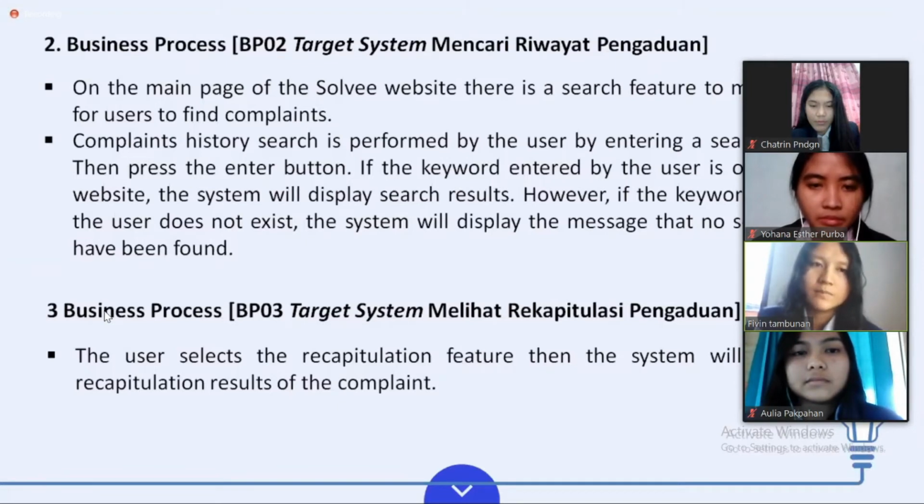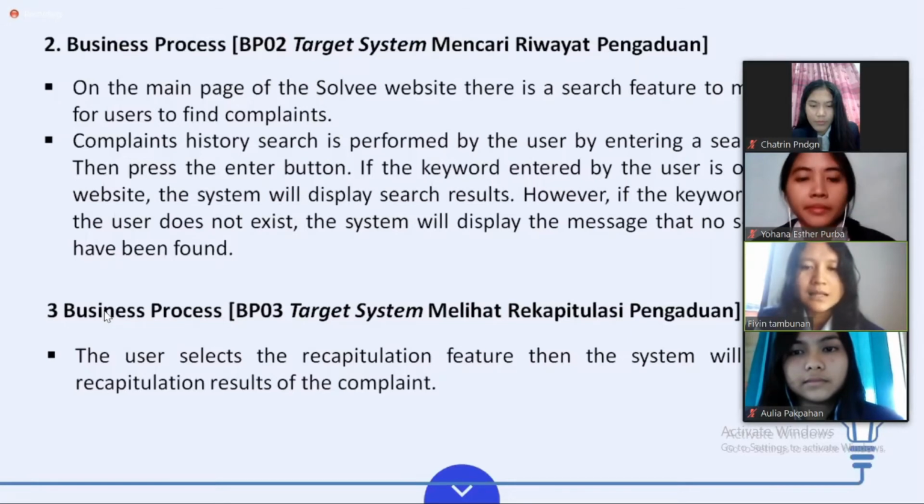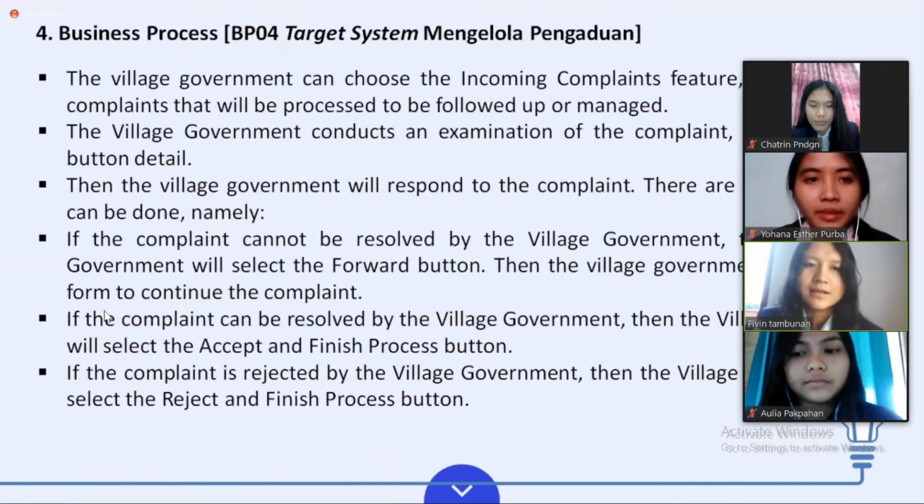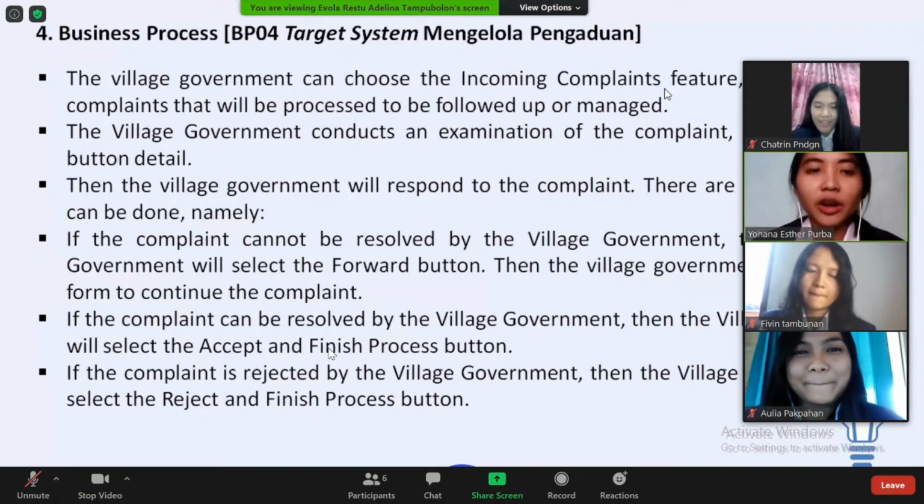have been found. The third is business process target system melihat rekapitulasi pengaduan. The user select the recapitulation feature, then the system will display the recapitulation result of the complaint. Next. Business process target system mengelola pengaduan.